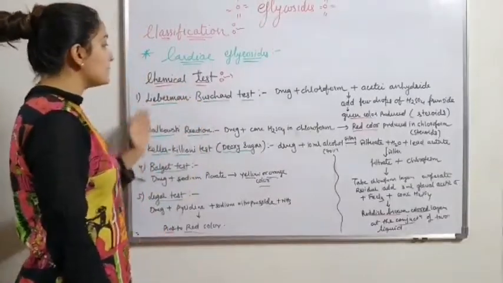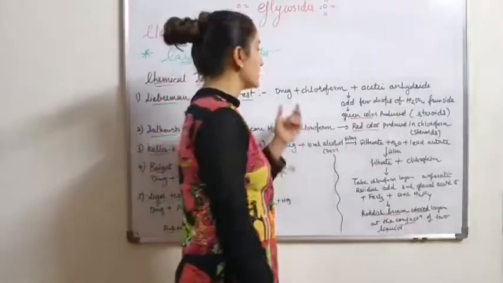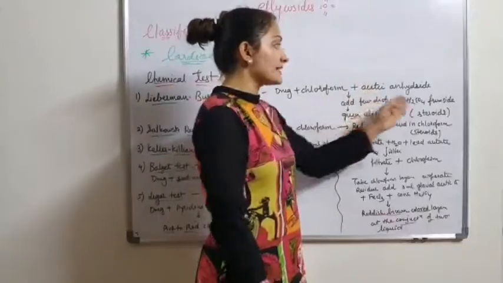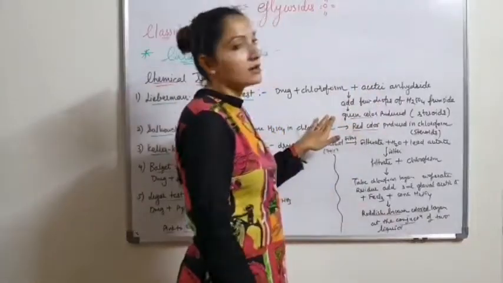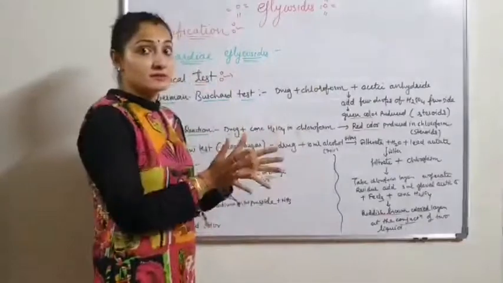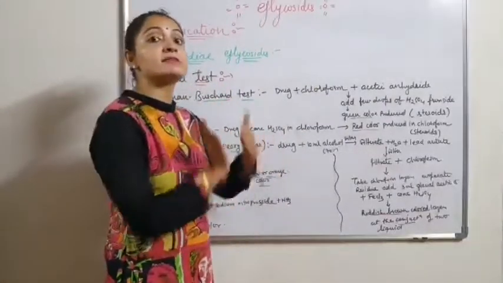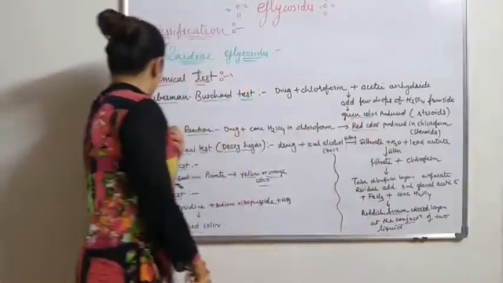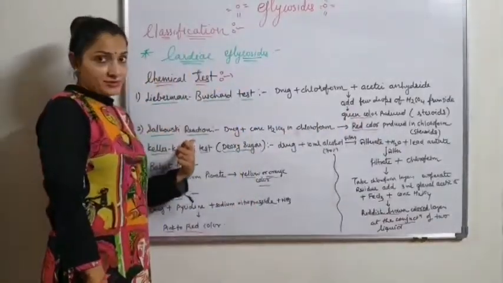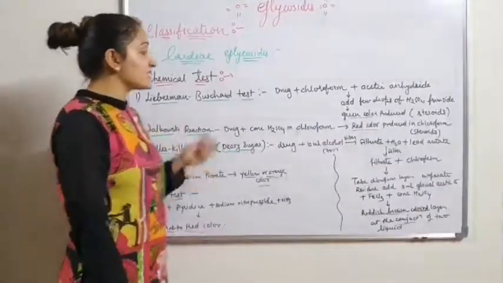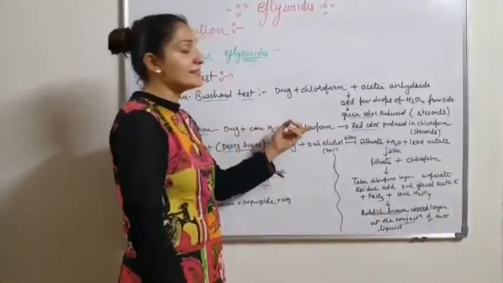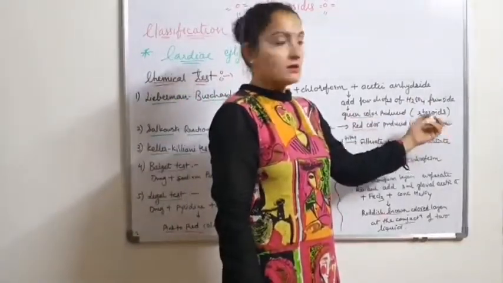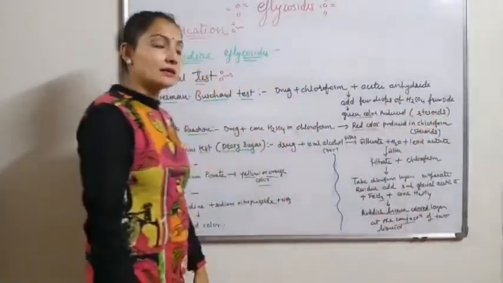Okay. So first is the Liebermann-Burchard test. In Liebermann-Burchard test, we take the drug, chloroform plus acetic anhydride, add a few drops of sulfuric acid from the side, then green color is produced because of steroidal glycoside. Because cardiac glycoside is also known as a steroidal glycoside. Second test, Salkowski test, in which we take the drug, concentrated sulfuric acid in chloroform, red color is produced in the chloroform layer because of steroidal glycoside or cardiac glycoside.